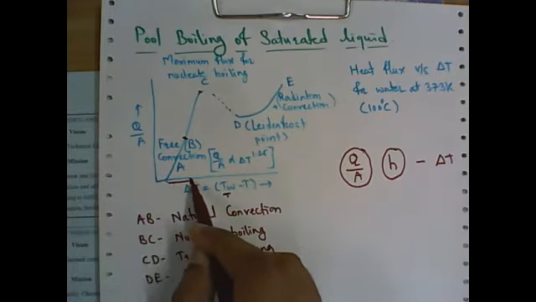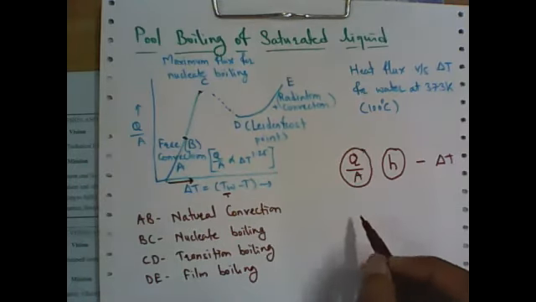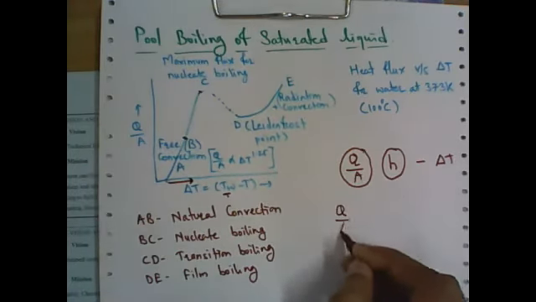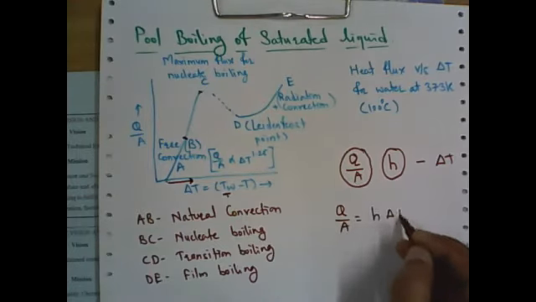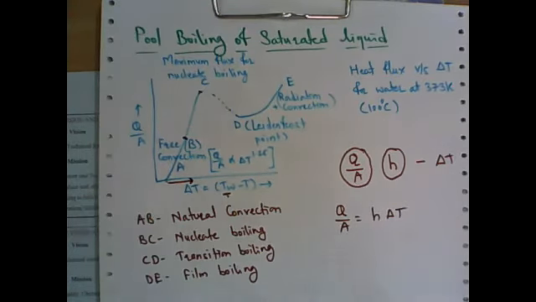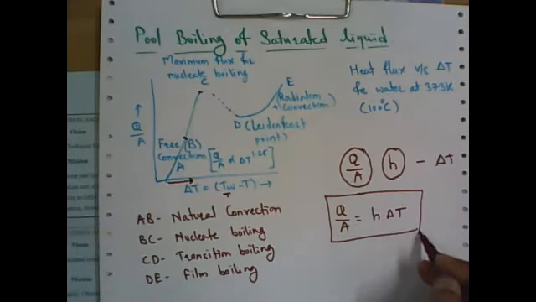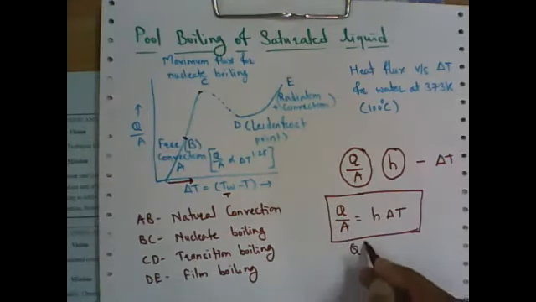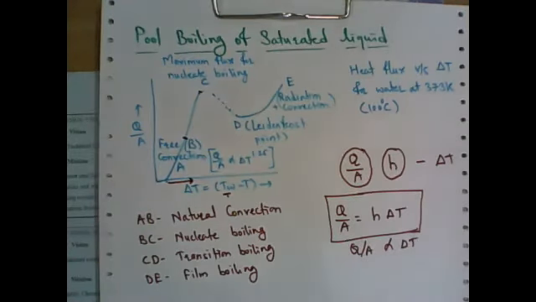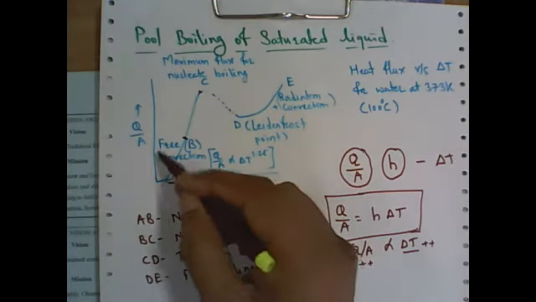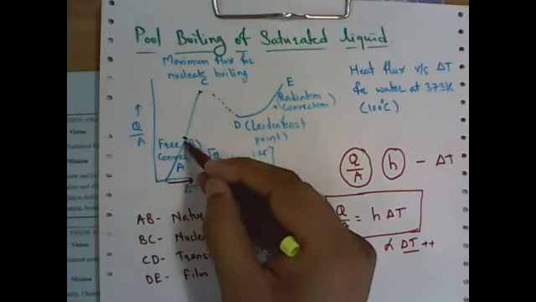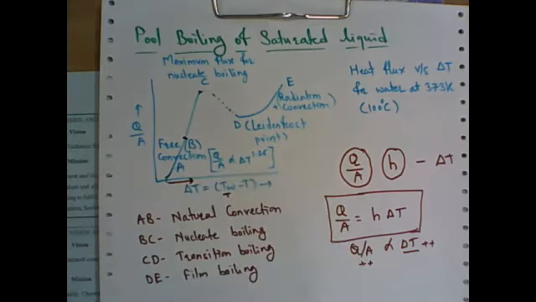Suppose from this point to this point, if delta T is increasing, then the Q by A is also increasing, because normally this Q by A is nothing but h delta T, right? So this is the basic equation where we can understand this Q by A is proportional to delta T. So if this delta T is increasing, obviously this Q by A should increase. And that is why on the y-axis, if you observe this A to B point, the Q by A, that is nothing but heat flux, is also increasing.